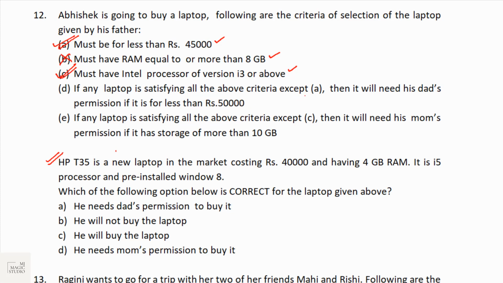Clear? But there is no exception regarding B. Nobody has got anything that has an exception for B. That means B should match, but for this particular laptop, B is not matching. That means Abhishek cannot buy the laptop. Which of the following options is correct for the laptop given above? He will not buy the laptop. Be quick in solving these kind of questions. I'll show you question number 13 also.